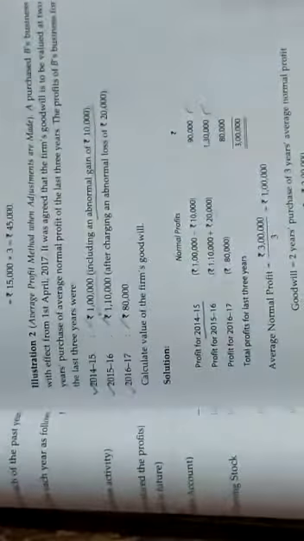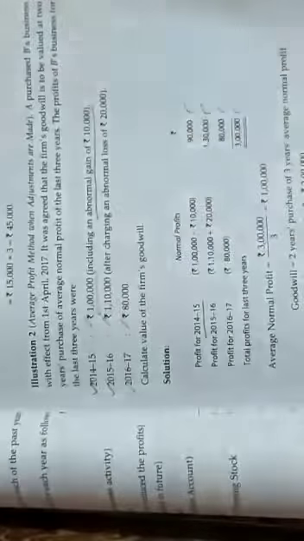In the year 15-16, after charging an abnormal loss, you always know that an abnormal loss has to be added. So 1,10,000 is our profit and 20,000 you have to add. So the correct net profit is 1,30,000. In the year 2016 there is no adjustment, so 80,000 we put directly. The total profit, adding all these, comes to 3 lakhs. The average means dividing by 3, because there are 3 years, so 3 lakhs by 3 is 1 lakh. This is the average profit.